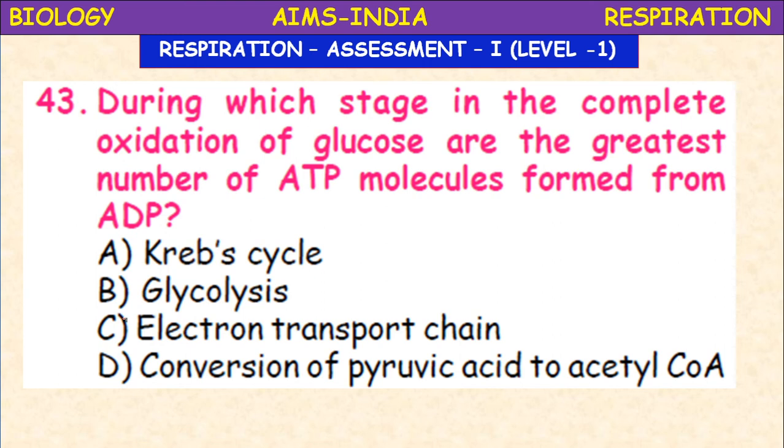Krebs cycle, glycolysis, electron transport chain, or the conversion of pyruvic acid to acetyl coenzyme A. In which part of the energy releasing system, respiration, the more number of ATP are produced? So it is the electron transport chain, the final step where this more number of ATPs are produced.